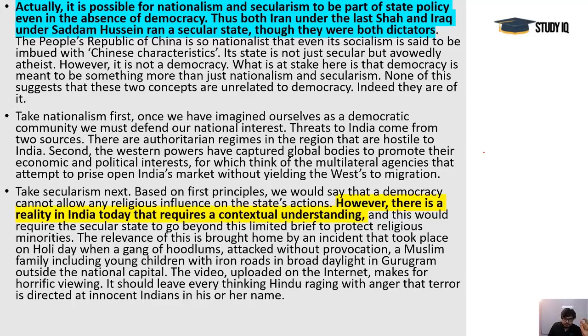This is the trick that is being played on the people in our country, and our democracy has been constricted to these two issues, nationalism and the religious or secular debates. One party has donned the cloak of nationalism, and one party has been charming with its secular character. Both are saying that democracy is all about these issues, but we can see both these issues in countries where there are no true democracies. We can take the example of China, and Saddam Hussein's Iraq was also like that, and Shah's Iran was also like that, where there were no democracies.